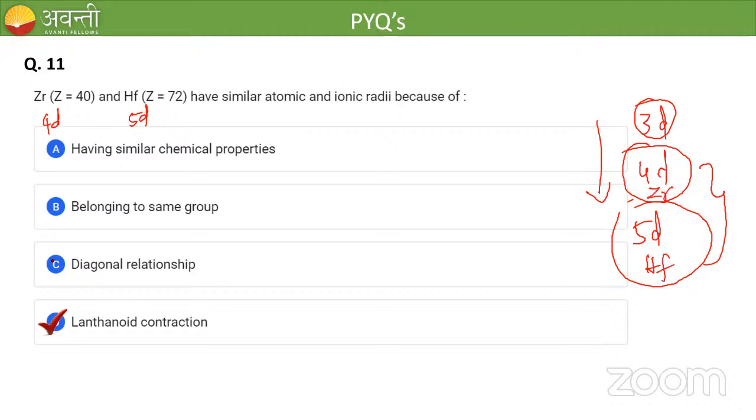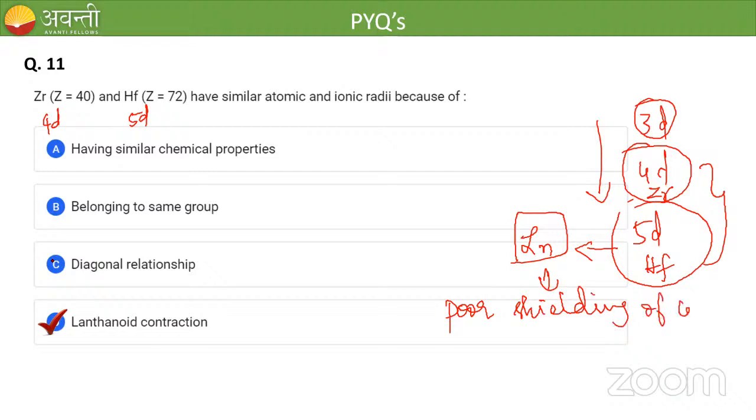Before this hafnium, we have lanthanoids. For all the lanthanoids, the shielding will be very, very poor. There will be poor shielding of 4f electrons present in lanthanoids. The nucleus will be at the center.